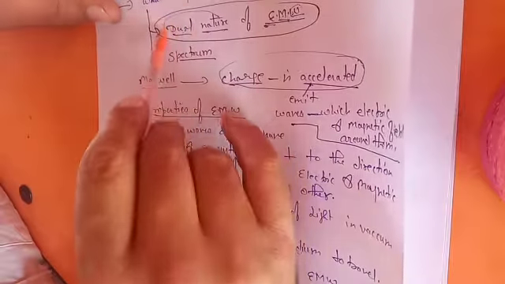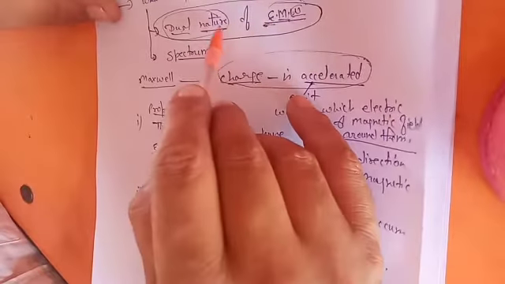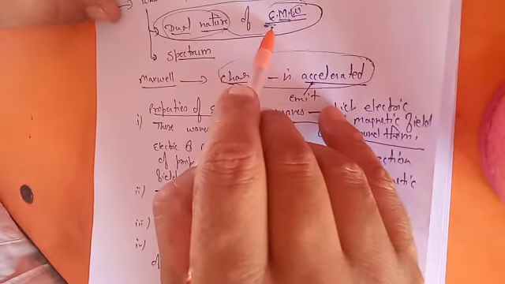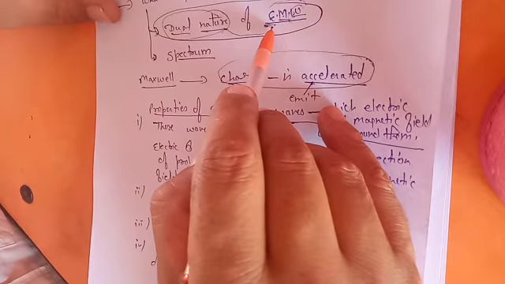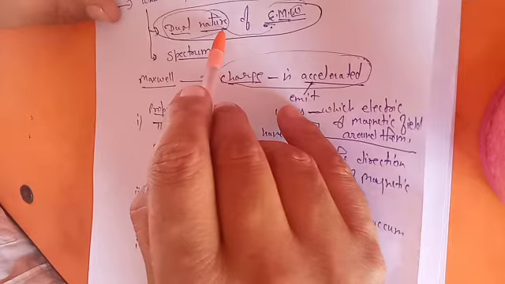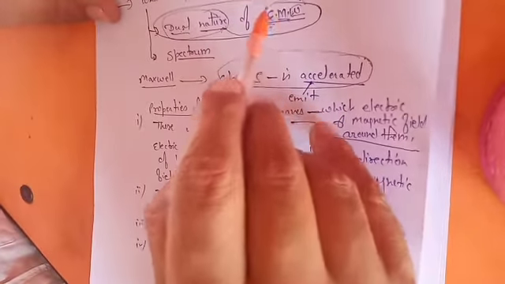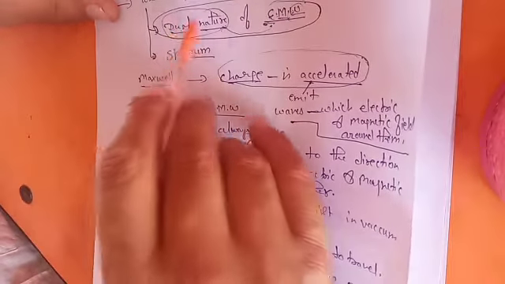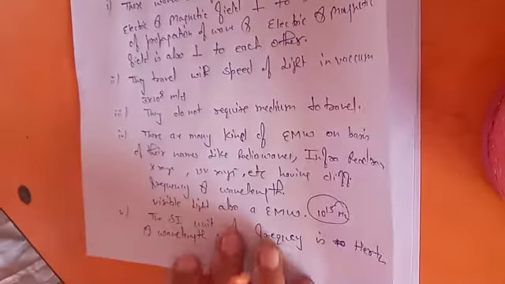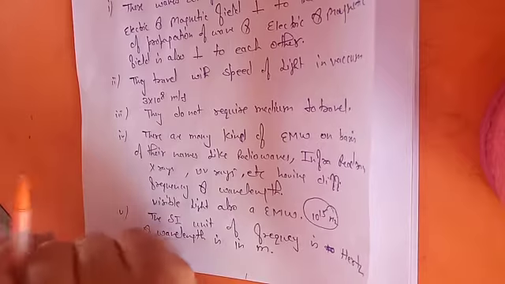What do you mean by dual nature? In dual nature you have to prove that something is made up of particles, like we prove that yes, an atom is made up of proton and electron, that is the particle nature of matter. But at the same time, if you prove that no, that thing is not made up of particles, that it is representing the behavior of a wave, that is the whole concept of duality. Now all these properties we have discussed explain that electromagnetic radiations are of a wave nature.